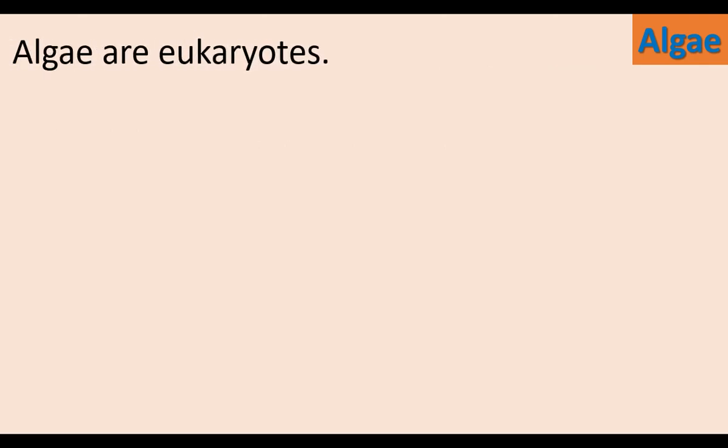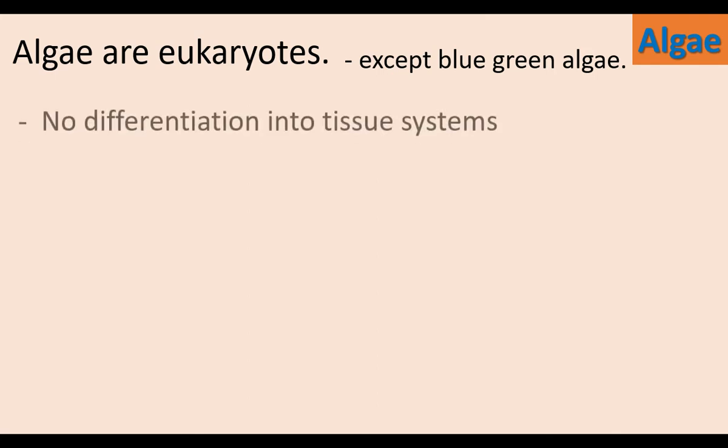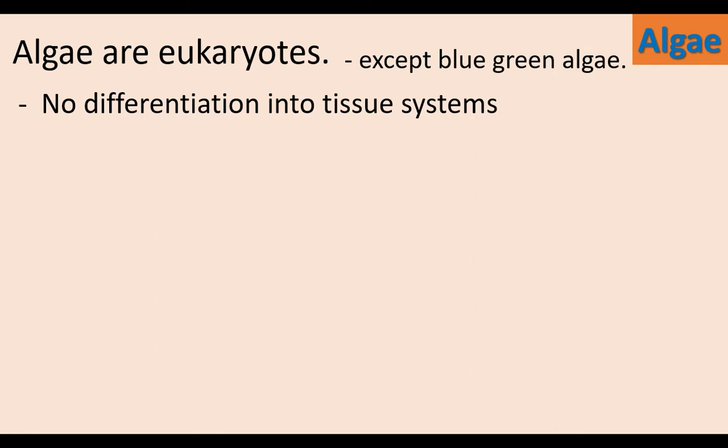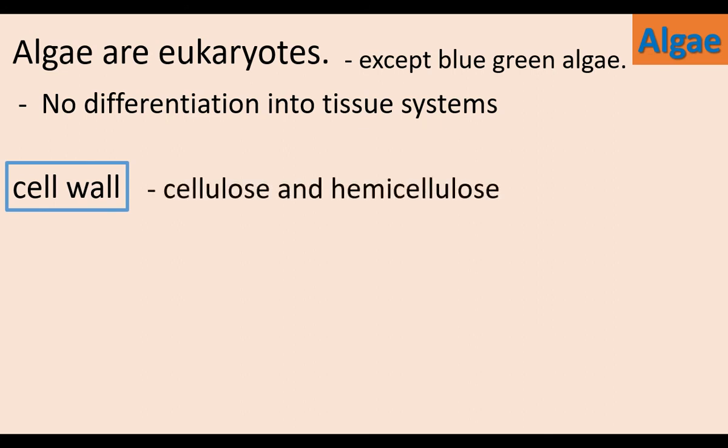Algae are eukaryotes except the blue-green algae. Eukaryotes have organelles and membrane-covered nucleus. The algal tissue is not differentiated into tissue systems. The algal thallus has no tissue systems. The cell wall is made up of cellulose and hemicellulose.